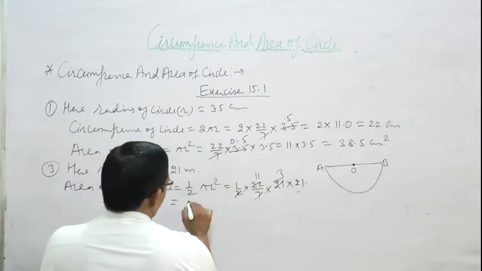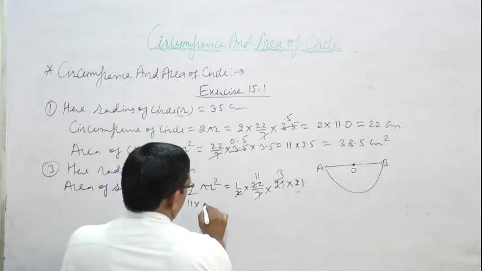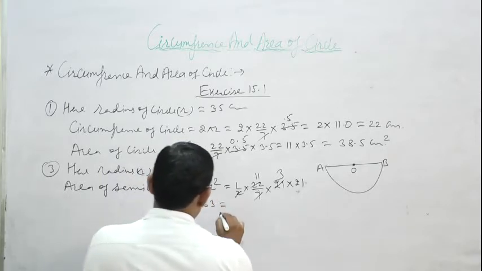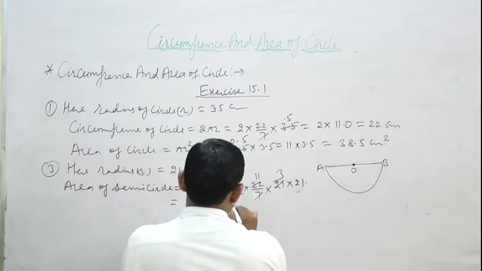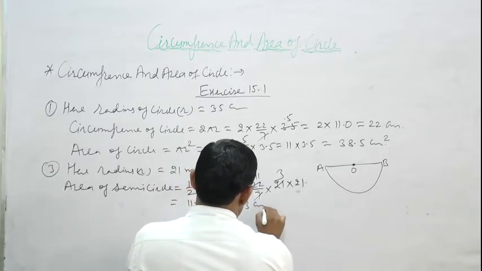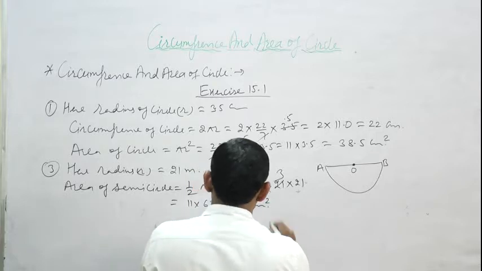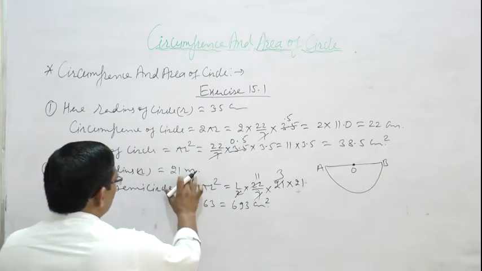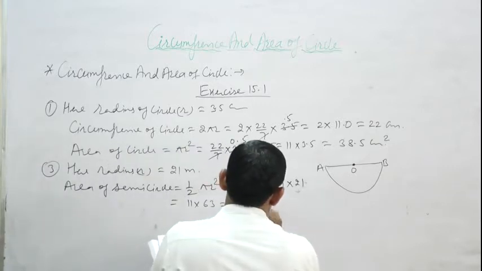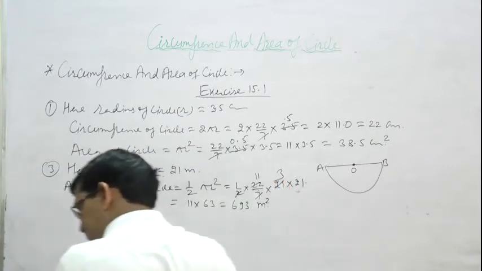So 11 multiply 21 times 3 is 63, that is 63 multiply 11, which is 693. Here the unit is meter, so this is meter square.